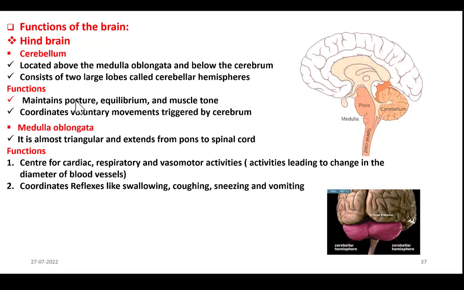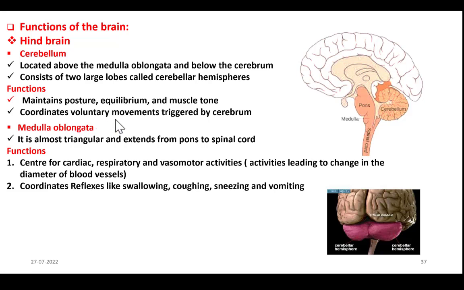When he is at rest, his body may droop down or sideways. He cannot keep his body erect. While walking also, he cannot maintain his balance. He makes random movements, forward, backward, sidewards, and then topples down. If somebody pushes him or tries to push him down, he yields because his muscles cannot resist that pressure. Even a small child can kick him and throw him out. Now, I hope you understood what is the meaning of these terms, posture, equilibrium and muscle tone. This is all the work of our cerebellum.